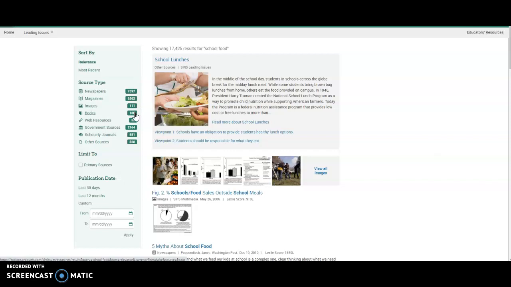We have 160 books that they recommend, 52 web resources, 2,164 government sources, 551 scholarly journals, and 528 other sources.